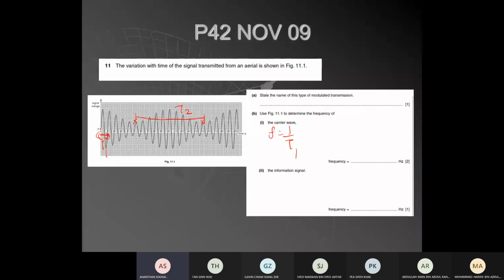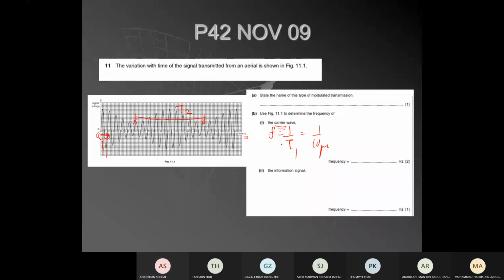So you need to read the one period from here. Quite small, so I couldn't see. Okay, I think it's 10 milliseconds. You have to check the unit here. Microsecond, I think. I think 10 microseconds. So 1 over 10 microseconds. So important is the short period. The short period goes for the frequency of the carrier.